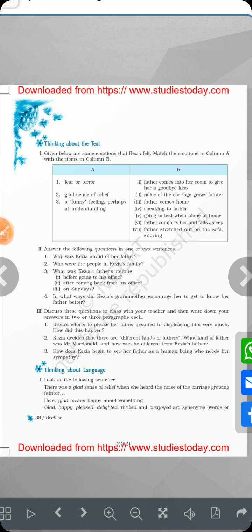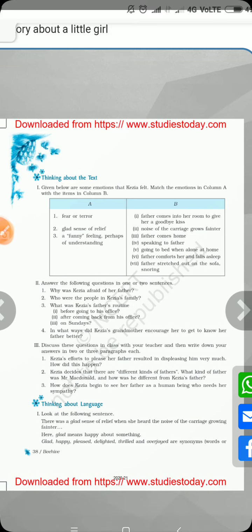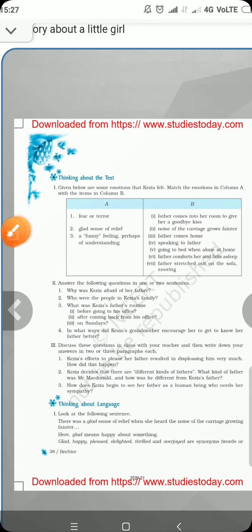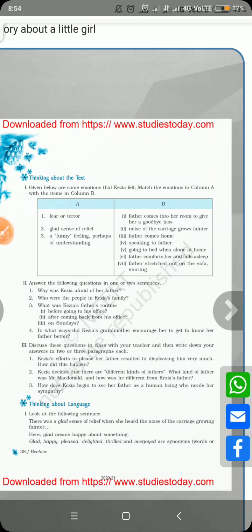So the answer could be: Kezia's grandmother encouraged her to get to know her father better by sending her to the drawing room on Sundays to have a nice talk with him. She told her to make a pin cushion as a gift to her father on his birthday.